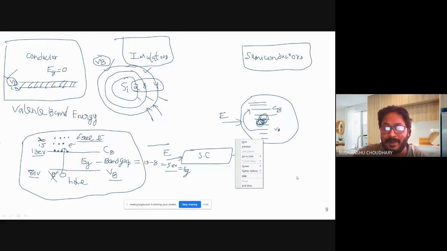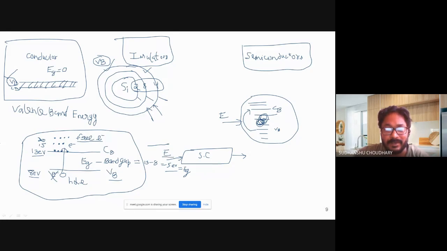Or maybe if you apply heat to this material, let's say if you heat metal, the metal obviously gets warm. After some time it gets very hot. So that heating is not possible if this Eg, the band gap, is large, and you need to apply more energy.